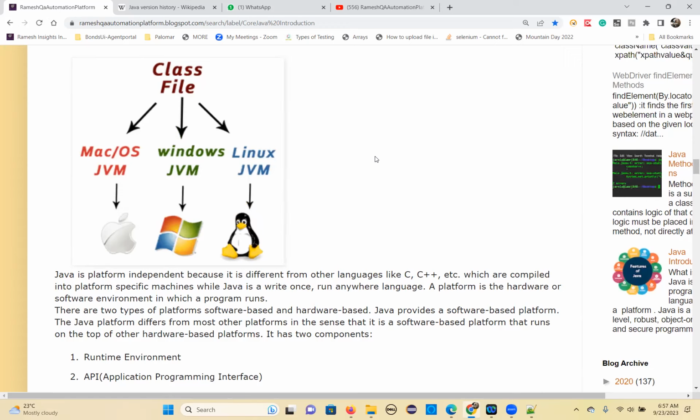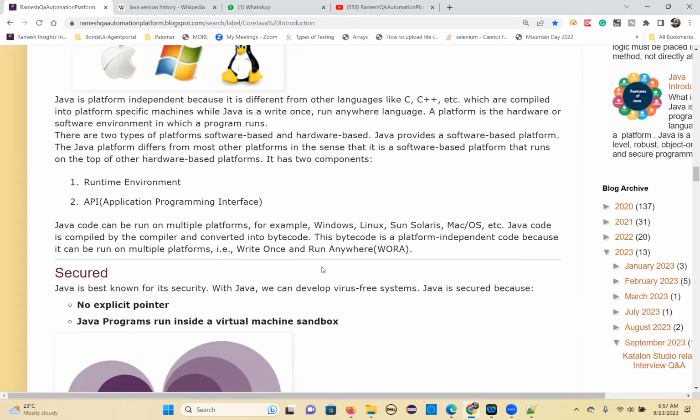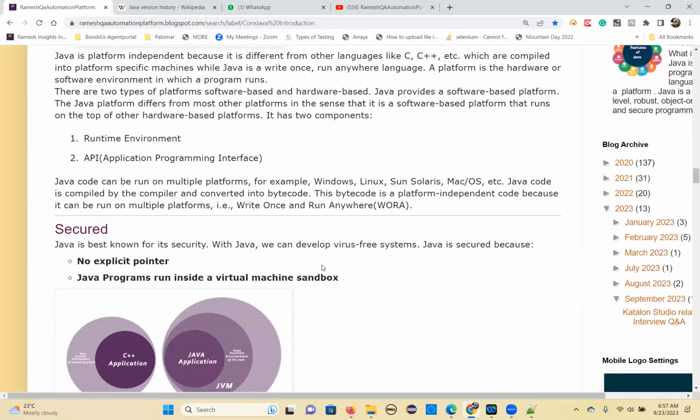So I covered three points in a single point: Java is platform independent, portable, and architecture neutral, all because of the bytecode. That's what it says here too. Java code is compiled by the compiler and converted into bytecode, as I have shown in the diagram, right?